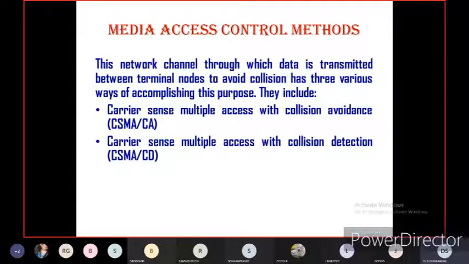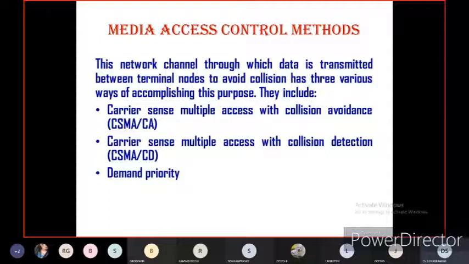For example, prior detection of data collision or data loss is also available with carrier sense multiple access. Next one is demand priority. So these are the different methods in media access control: carrier sense multiple access with collision avoidance, carrier sense multiple access with collision detection, and demand priority.